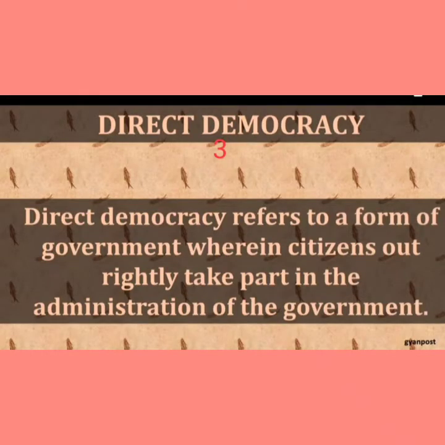So, children, direct democracy refers to a form of government wherein citizens outrightly take part in the administration of the government. I repeat, direct democracy refers to a form of government wherein citizens outrightly take part in the administration of the government.